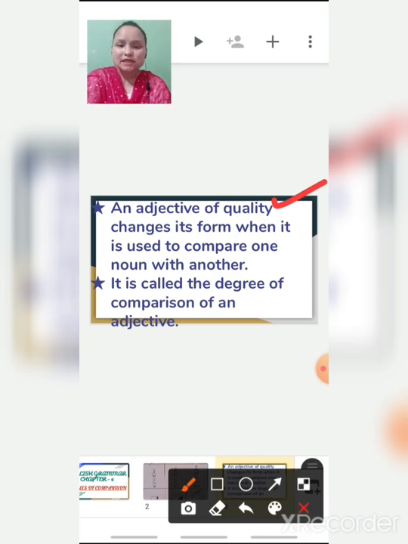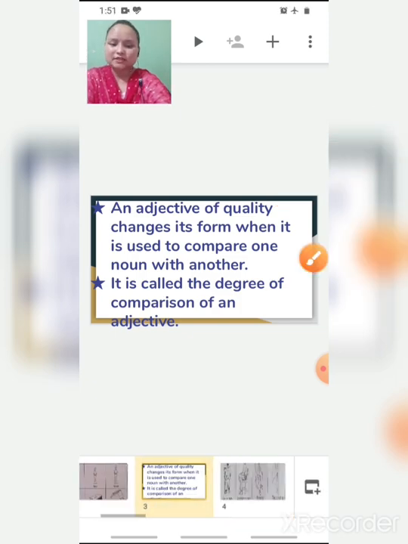An adjective of quality changes its form when it is used to compare one noun with another, and it is called the degree of comparison of an adjective.